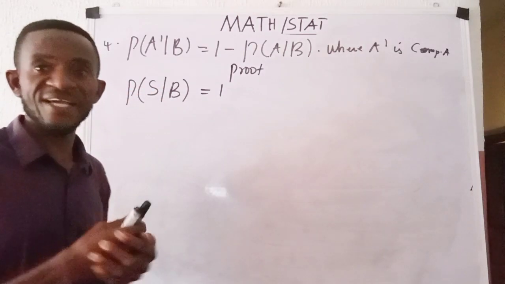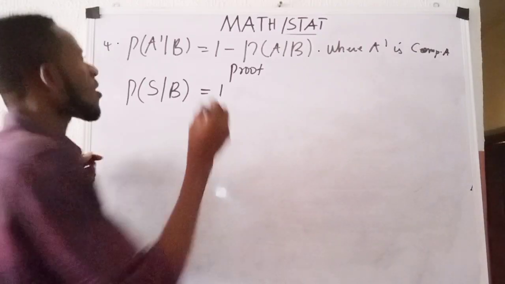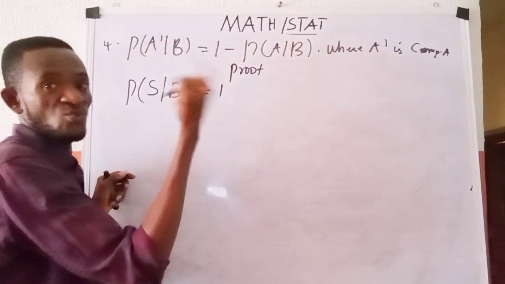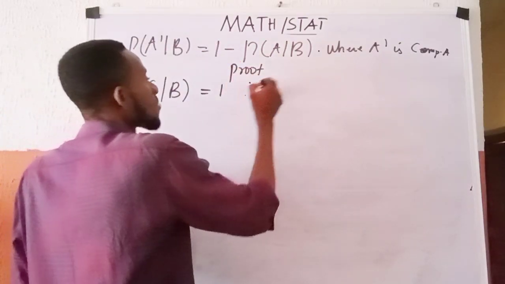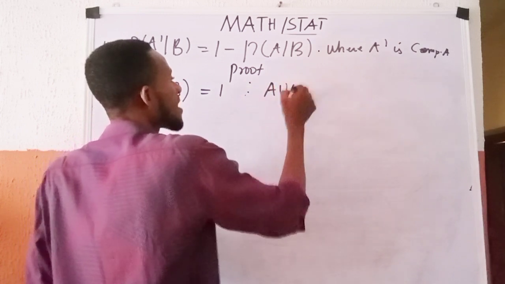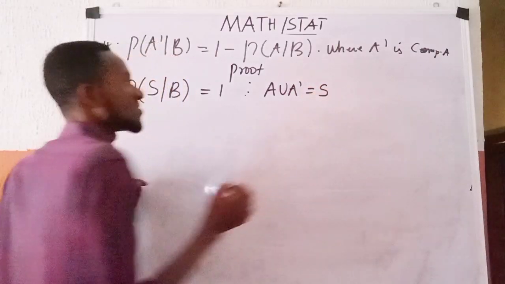So this one is clear. Now, when we are paying attention to A and A complement, you know that A union A complement equals the sample space. You should know that.